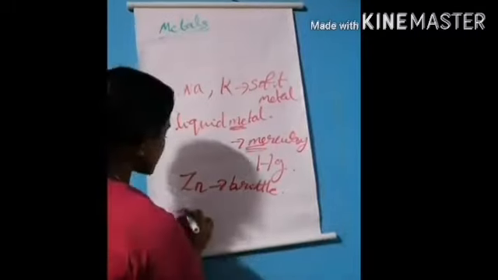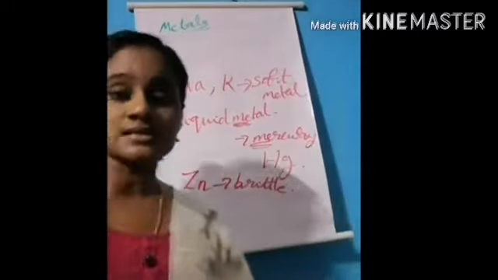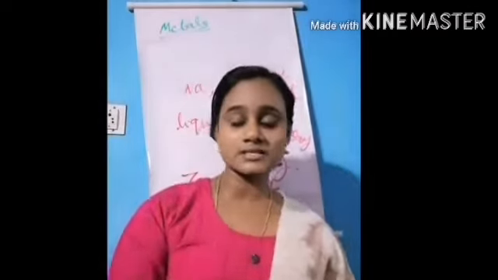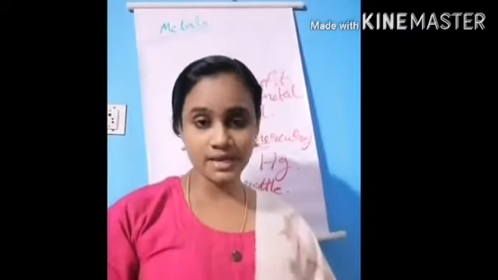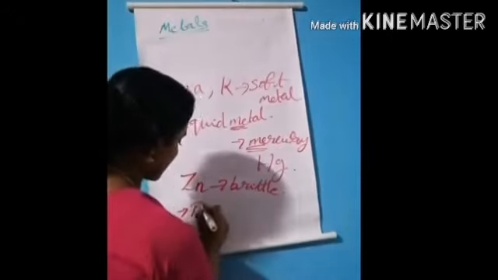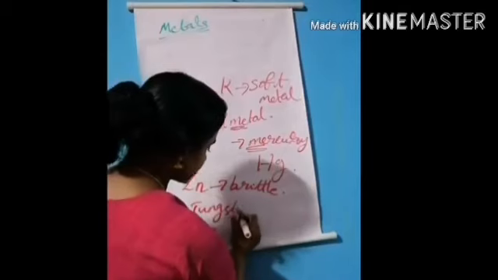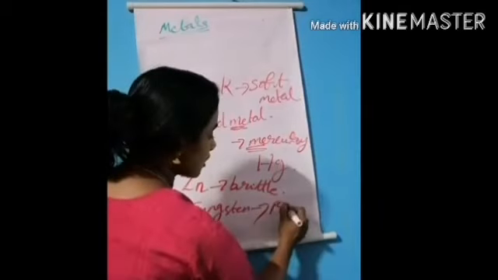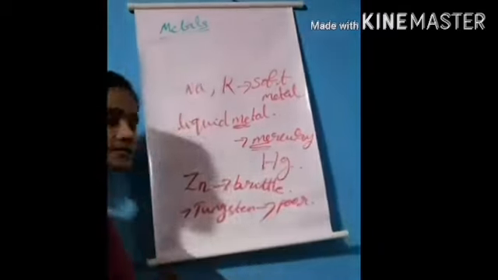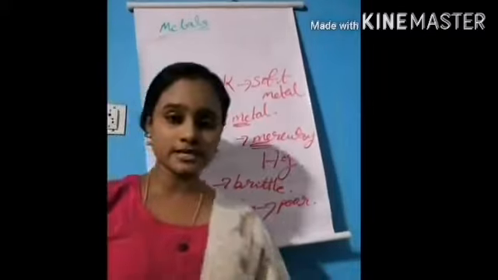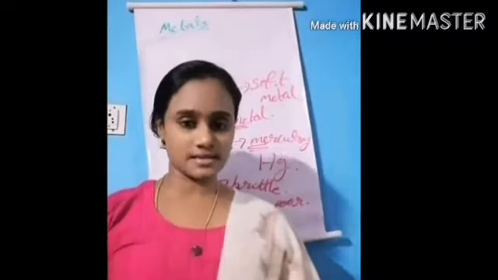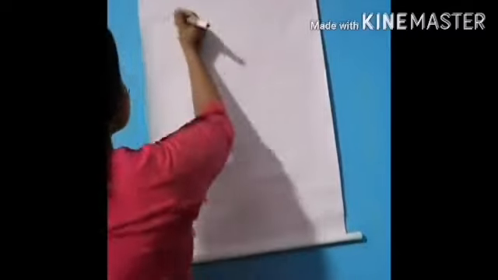And last point, almost all the metals are good conductors of heat and electricity, but one exception is tungsten. Tungsten is a poor conductor of heat and electricity. Clear? Next one, non-metals.